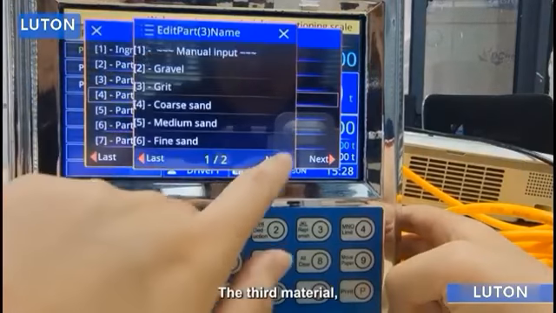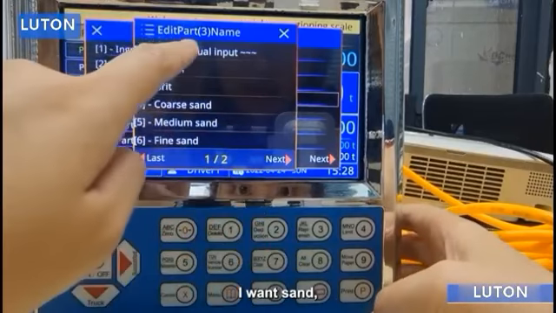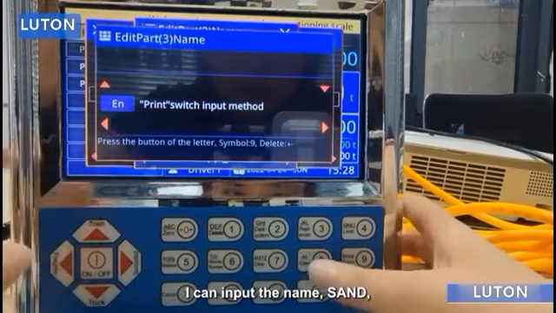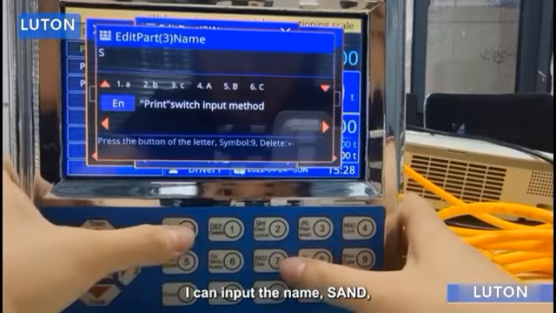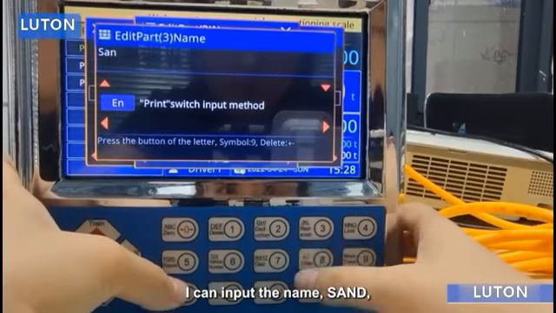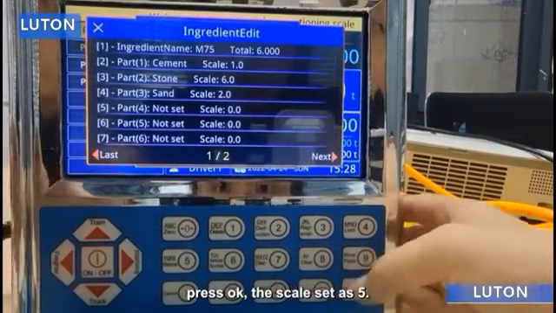The third material, I want sand. Here didn't show sand. I can input the name, sand. Press OK, the scale set is 5.